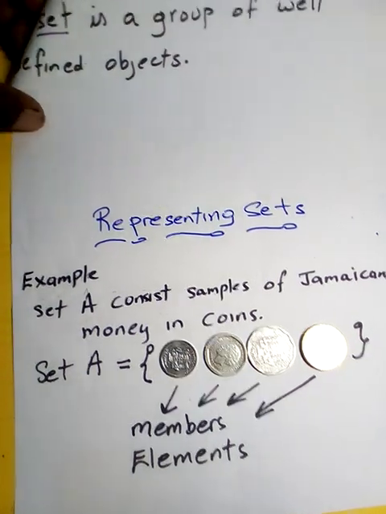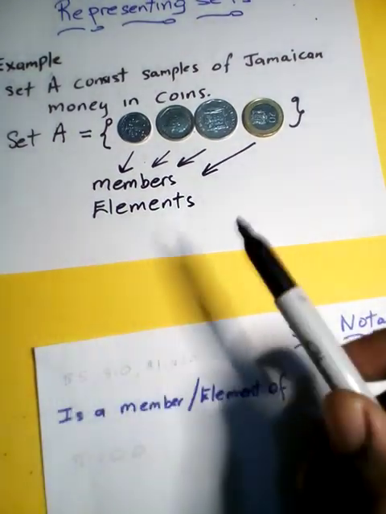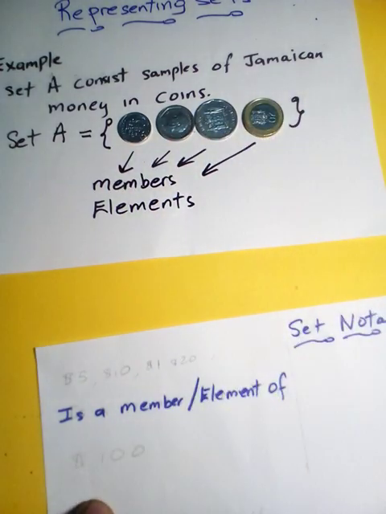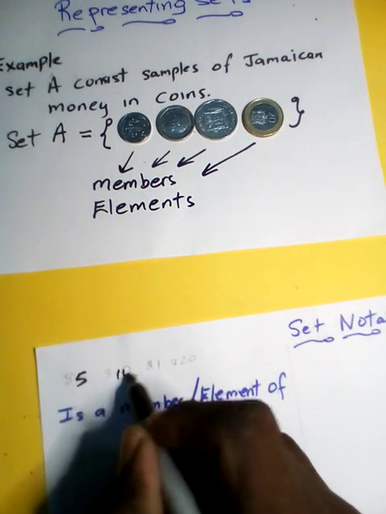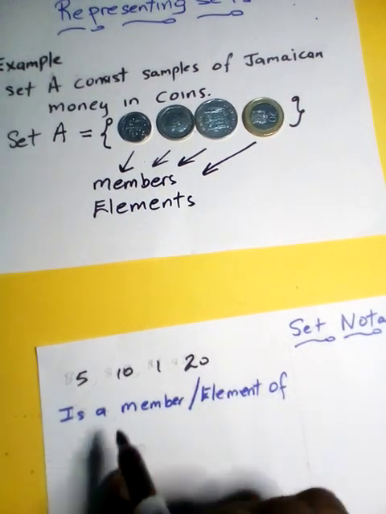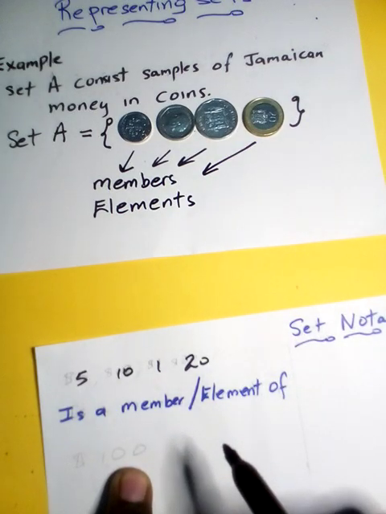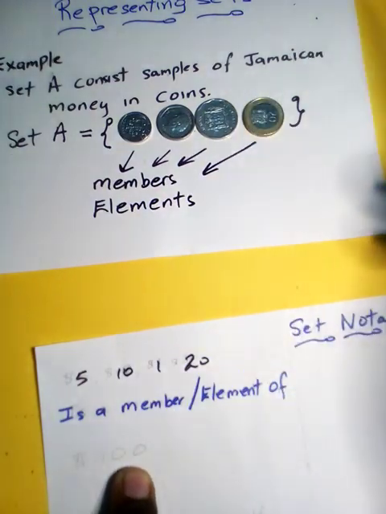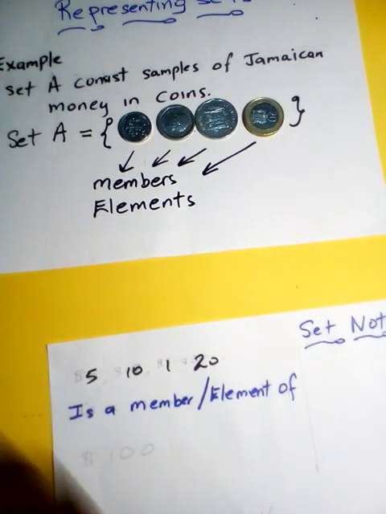Since we can identify a $5 coin, a $1 coin, a $10 coin, a $20 coin, we can say that each of these coins is a member or element of set A. So all these objects are members of set A. Now, in sets in mathematics, we have what is called set notation.